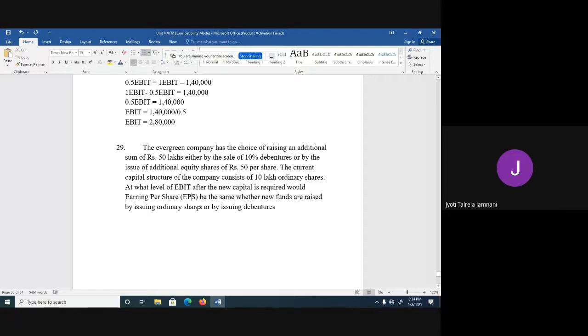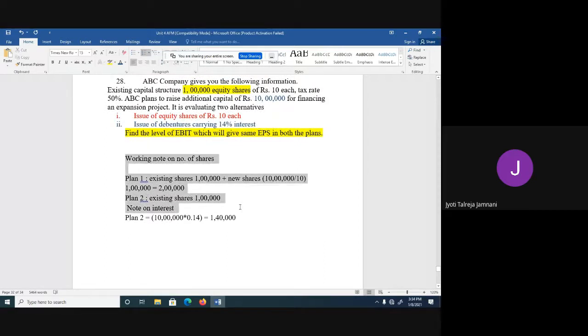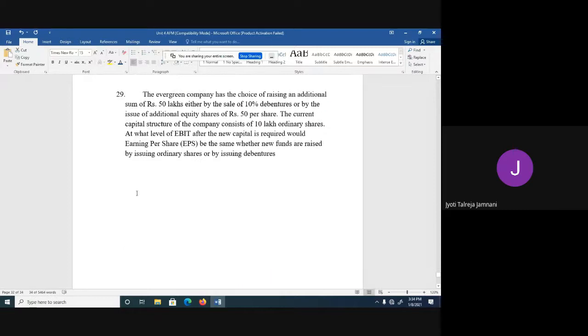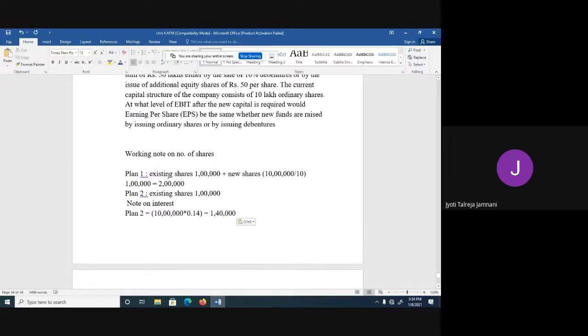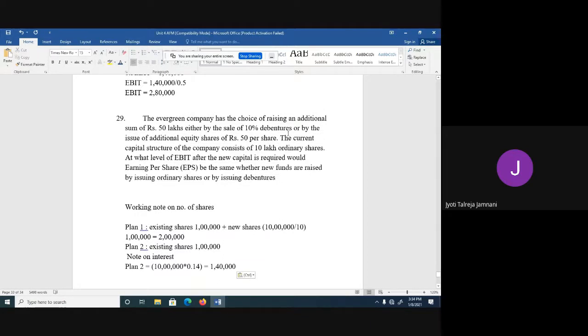So first we will do the number of shares, and then we will see interest, and then I'll go to solving them. So number of shares in case of plan 1, first we'll see the existing shares. The current capital structure of the company consists of 10 lakh ordinary shares. So the existing shares are 10 lakh, which will be same for both the plans.